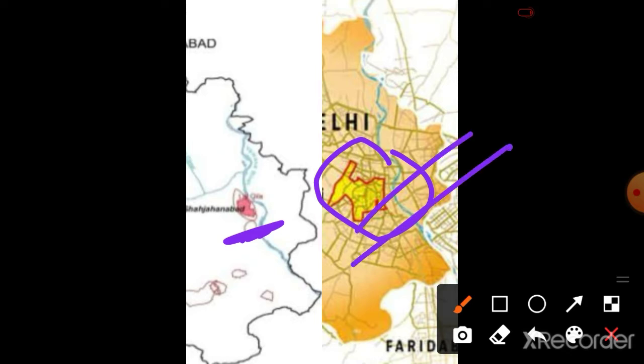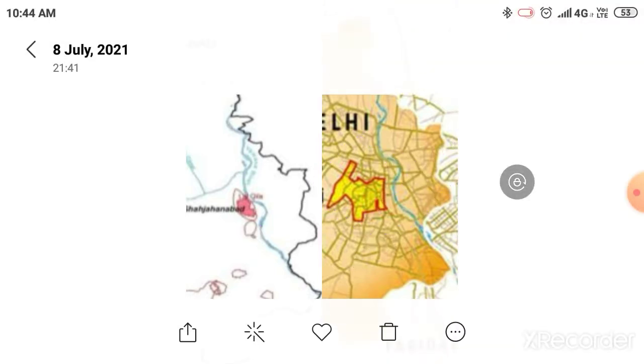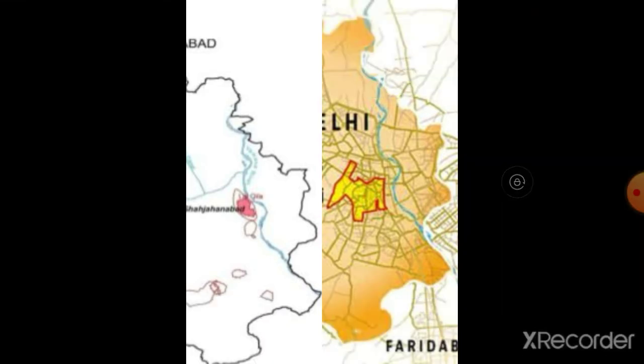All these buildings and monuments are in Lutyens' Delhi. Also, you can see they are not the same. Lutyens' Delhi is a little downwards from Shah Jahanabad. It is not the same.